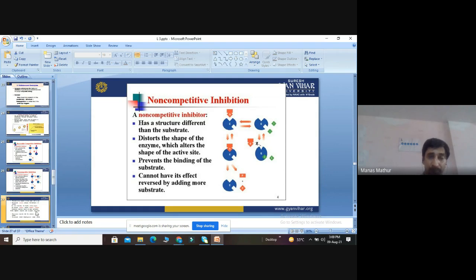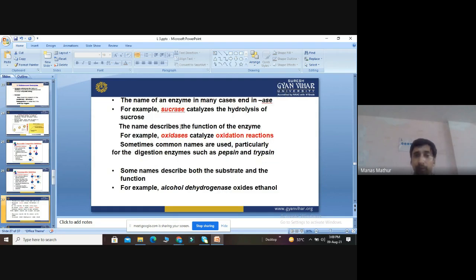Okay. Then we discuss certain nomenclature of enzymes. Every enzyme name ends with ASE: oxidase, catalase, reductase. If an enzyme is called sucrase, it will catalyze the hydrolysis of sucrose. So the name describes the function of the enzyme. Oxidase will do an oxidation reaction. Sucrase will do hydrolysis of sucrose. Lactase will do hydrolysis of lactose.